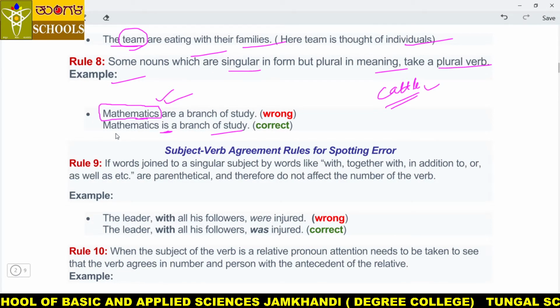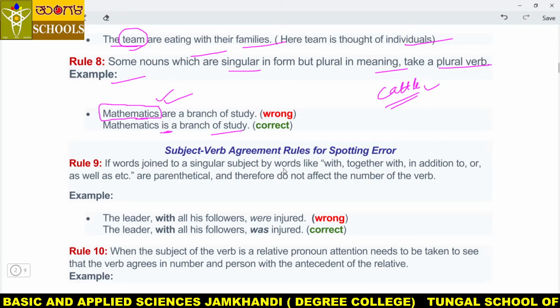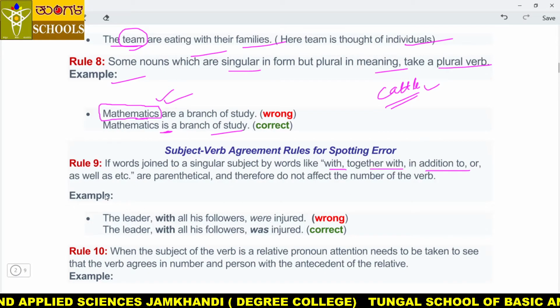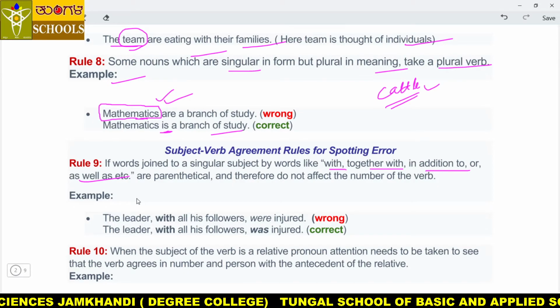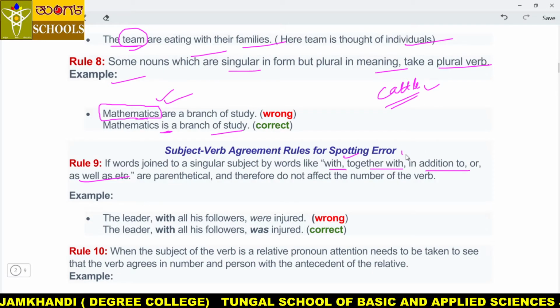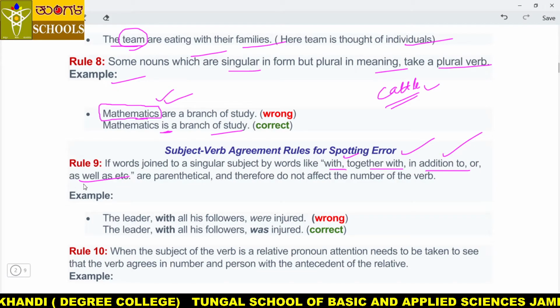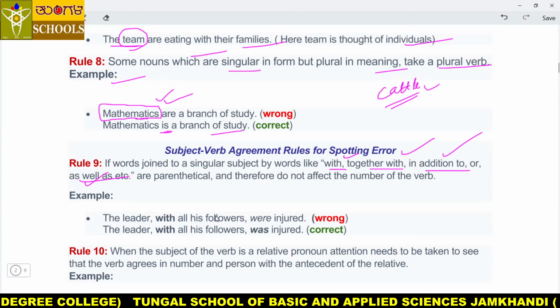Please be careful. Now, rule number 9: if words like with, together with, in addition to, as well as are joined to a singular subject, some nouns are joined to a singular subject with the help of these words, and they come in between two singular words, that time what happens, my dear student, do you know?